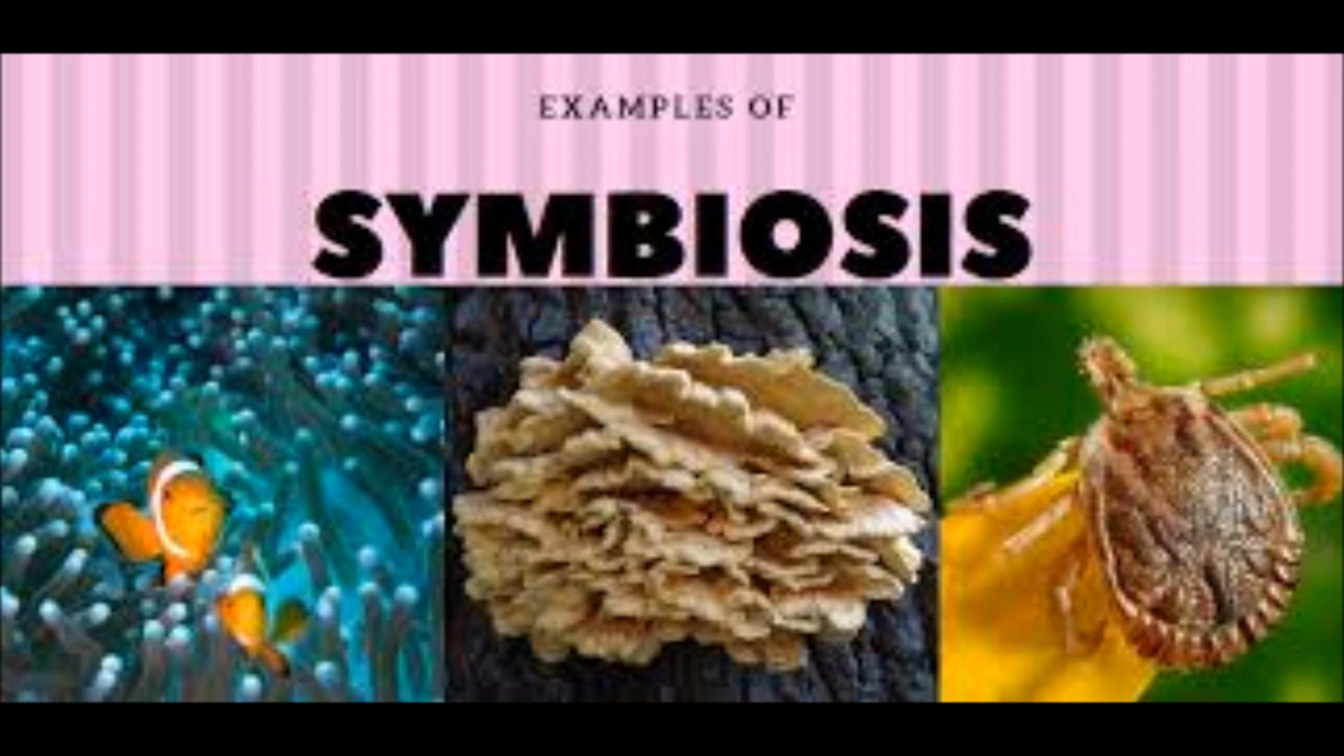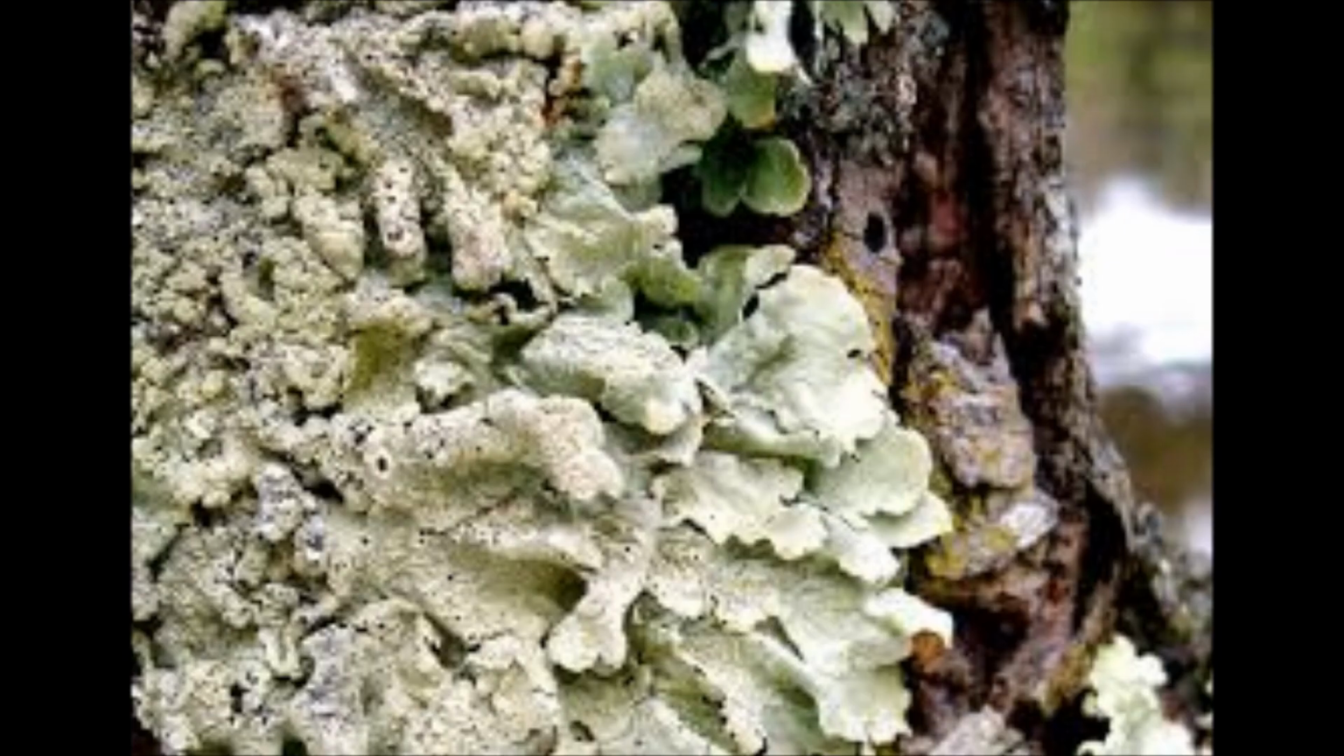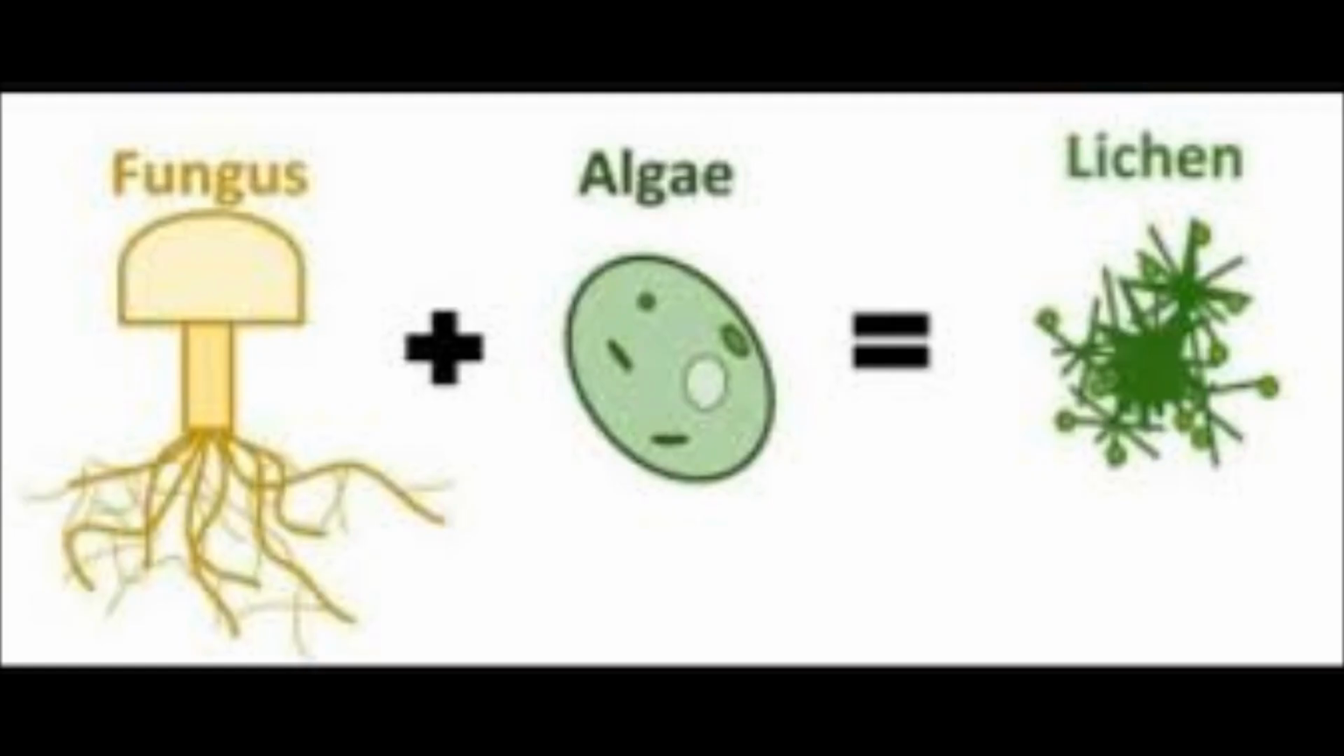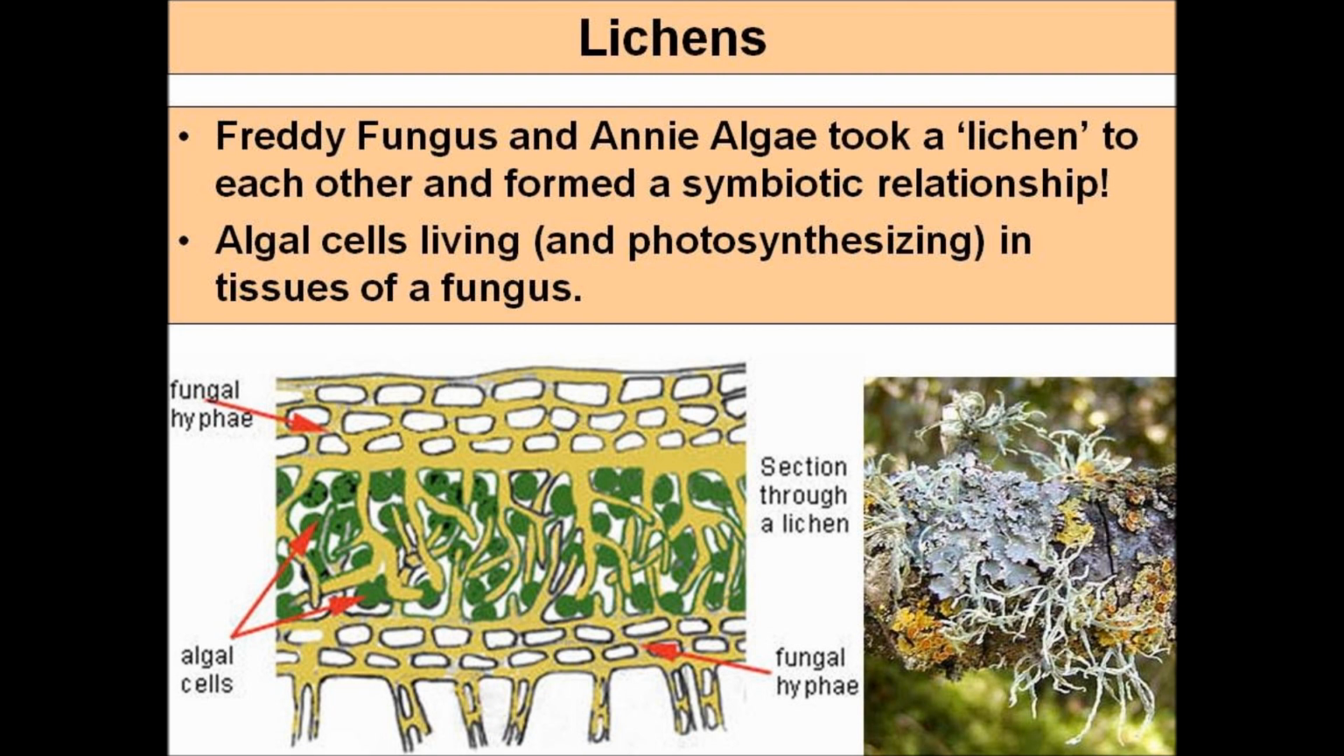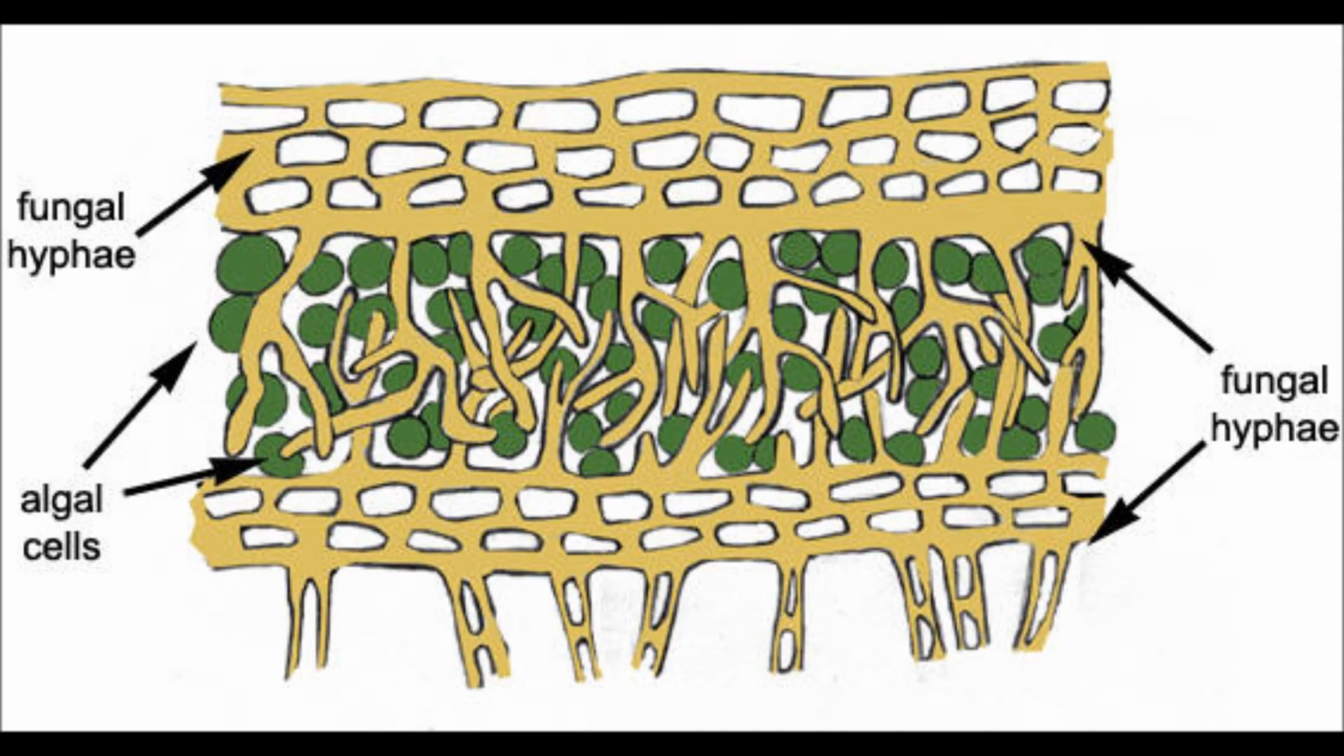Our first example is lichen. It is a living partnership between a fungus and an alga. Let's see how both of them depend upon each other. The fungus absorbs water and provides shelter to the alga, and the alga prepares food for the fungus by photosynthesis. From the pictures, you can clearly see how both alga and fungus are found in the body of the lichen. So, both of them are mutually benefited.